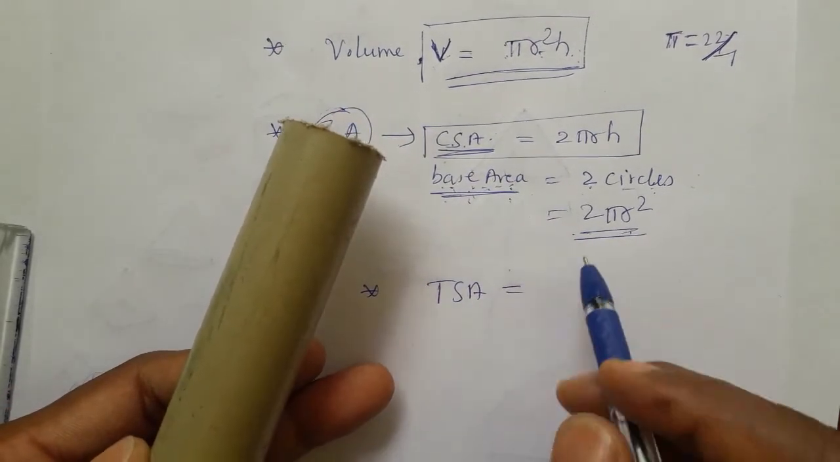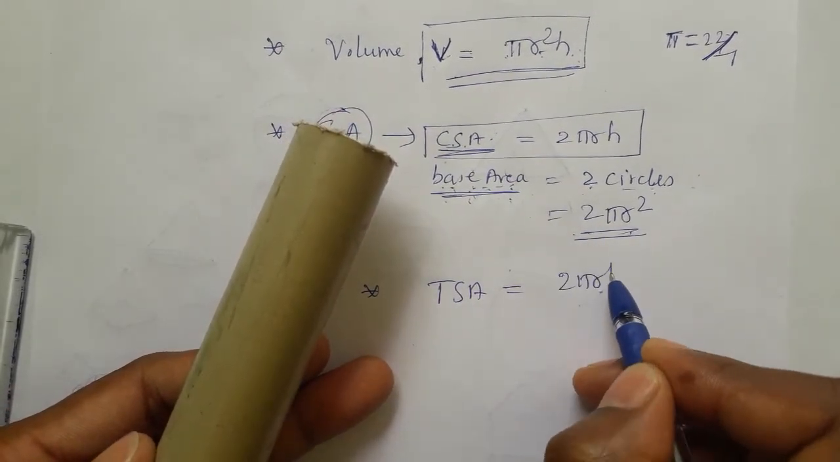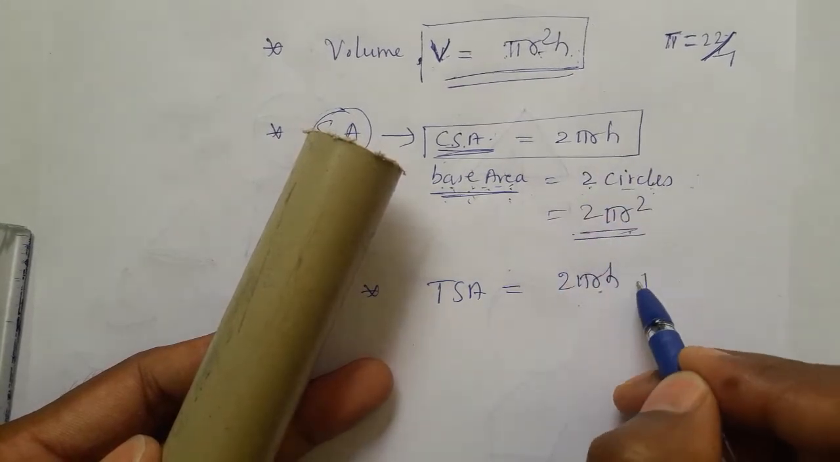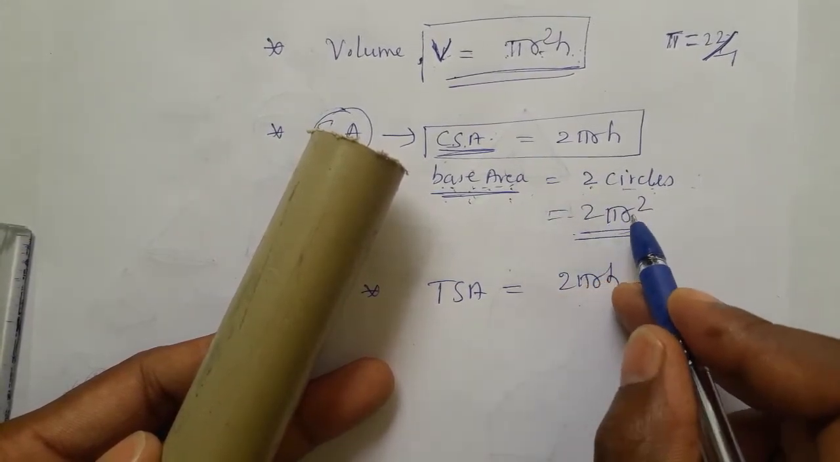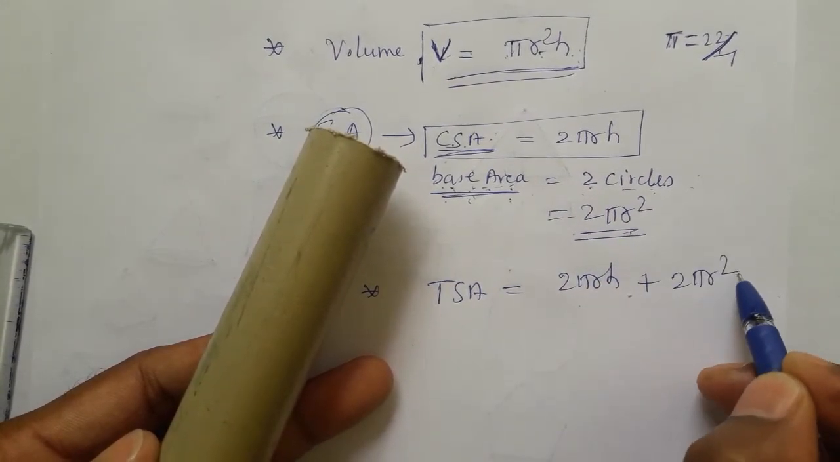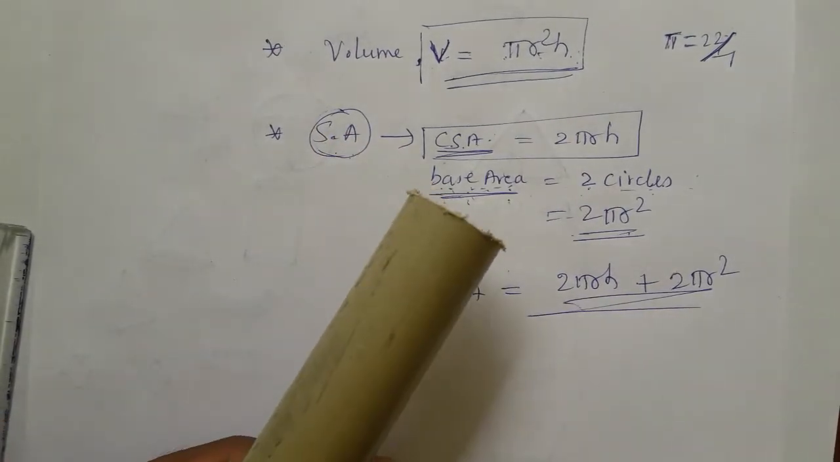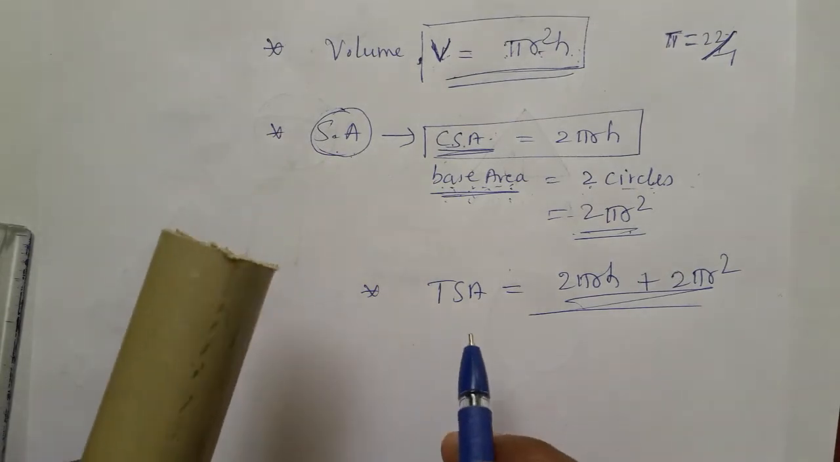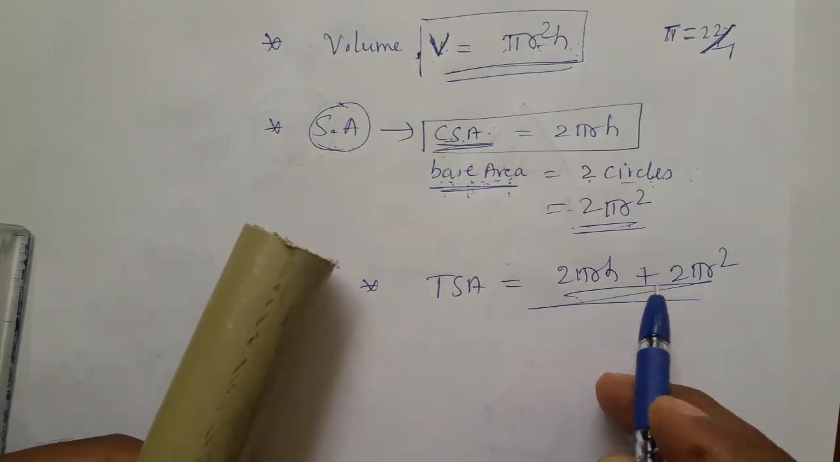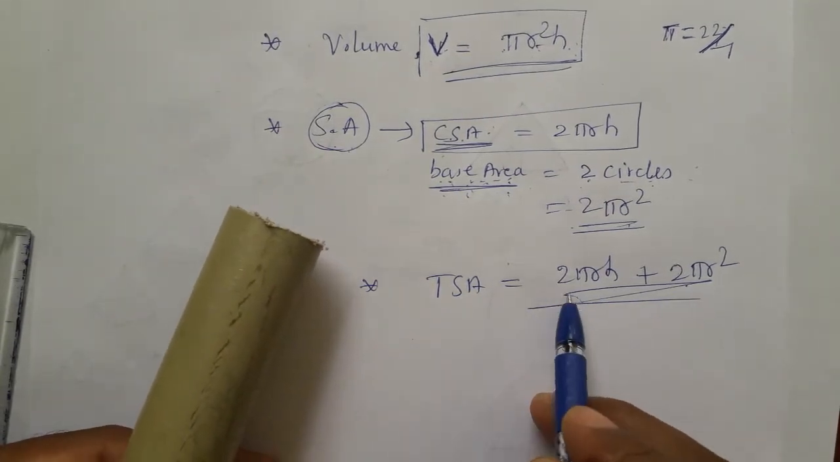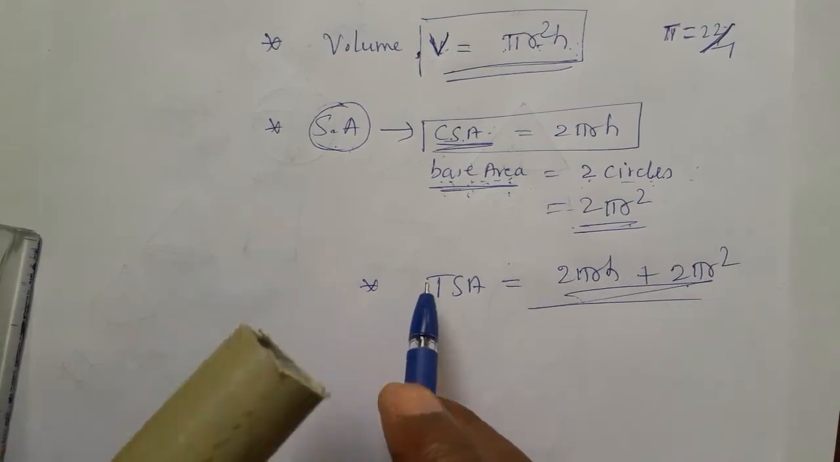When we add the curved and base area together, that is 2 pi r h as the curved surface area, plus the base area, which is two circles. Sorry, it is not only the curved surface area, it is the curved surface area as well as the base area. This total we take as total surface area.